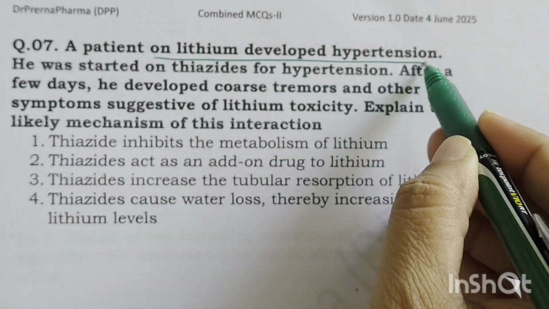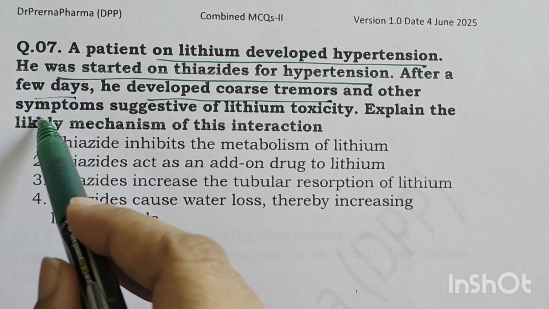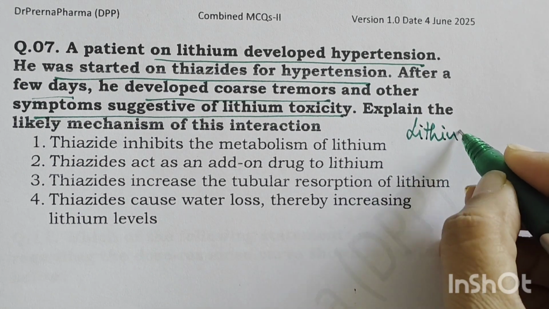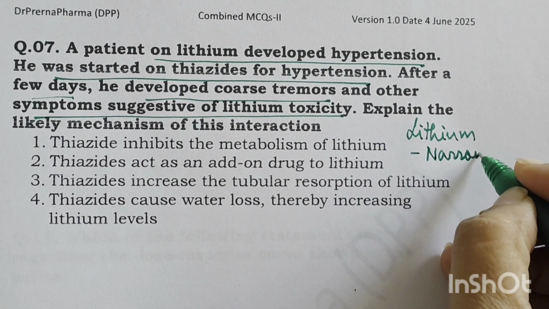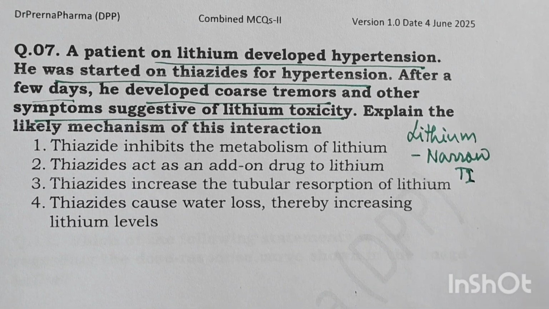A patient on lithium developed hypertension. He was started on thiazides for hypertension. After a few days, he developed coarse tremors and other symptoms suggestive of lithium toxicity. Now explain the mechanism. Now lithium, you should understand, has a very narrow therapeutic index, and the moment any drug induces or inhibits its metabolism, it can result in toxicity.